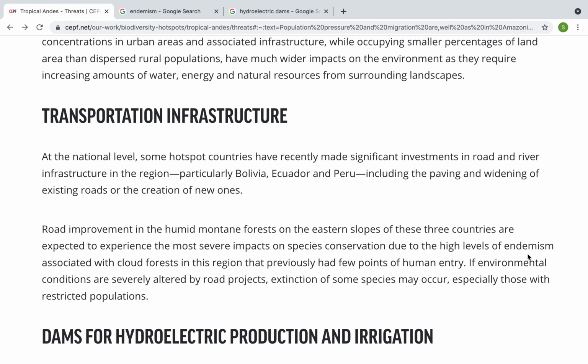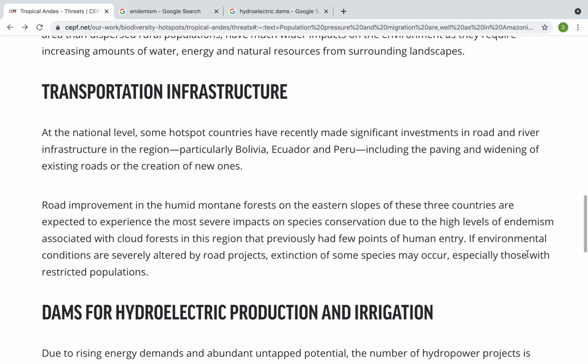Road improvement in the humid montane forests on the eastern slopes of these countries are expected to experience the most severe impacts on species conservation due to high levels of endemism associated with cloud forests in this region that previously had few points of human entry. If environmental conditions are severely altered by road projects, extinction of some species may occur, especially those with restricted populations.